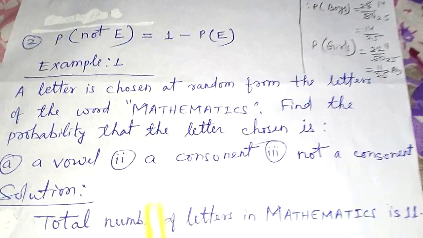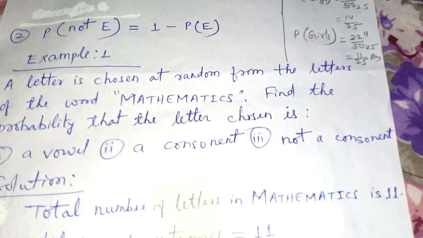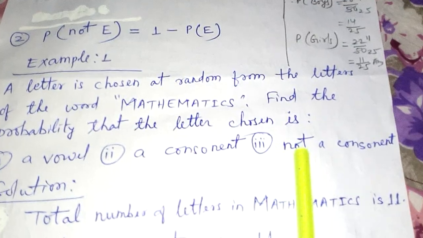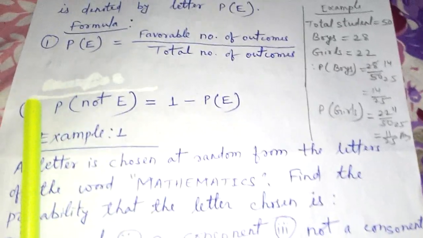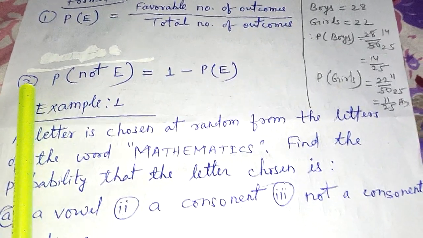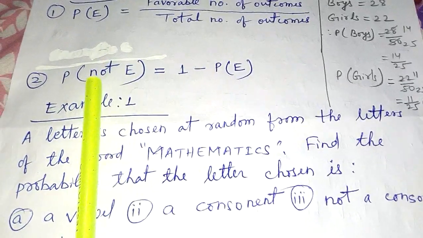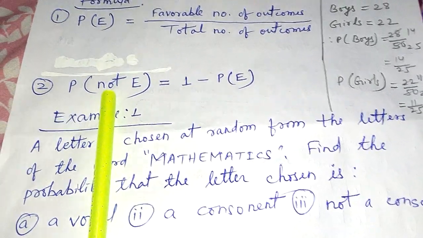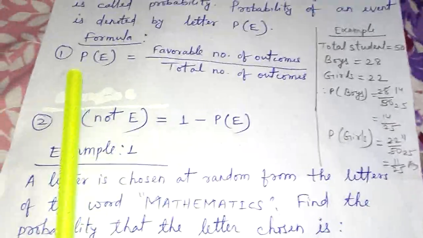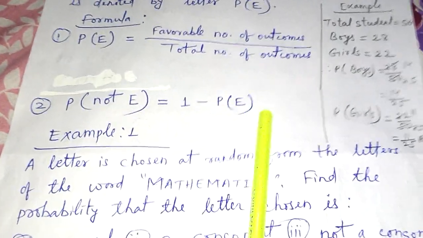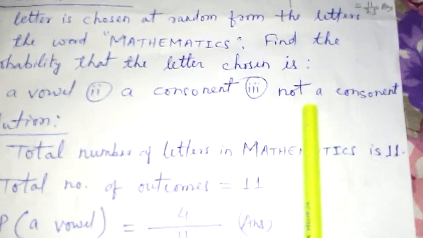Now question number 3 you can see, not a consonant. Whenever you see the word not, you have to understand that we have to use formula number 2, because formula number 2 consists of not. So P(not E). Similarly, not a consonant. So for this we have the formula 1 minus P(E). So for this also we will write the formula using number 2.